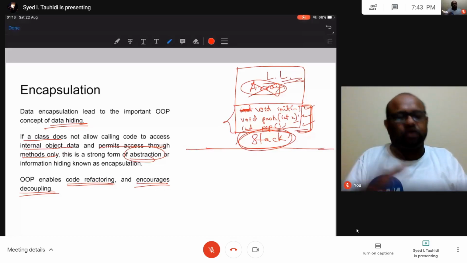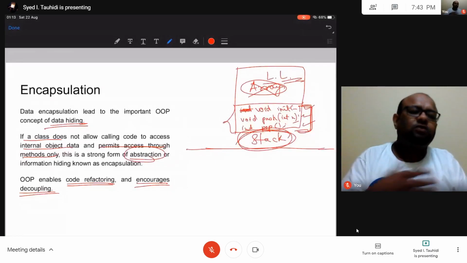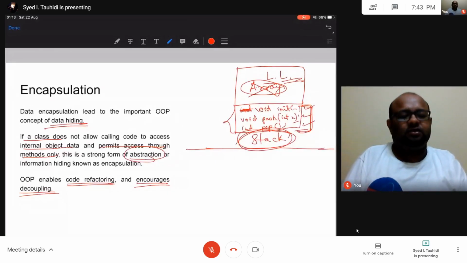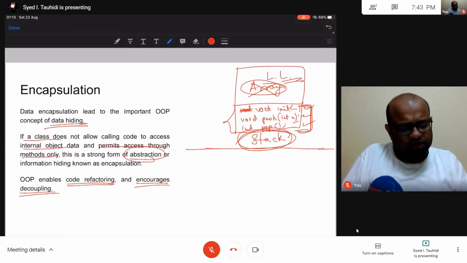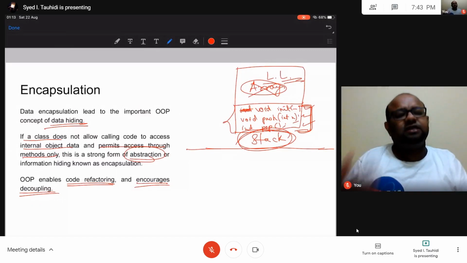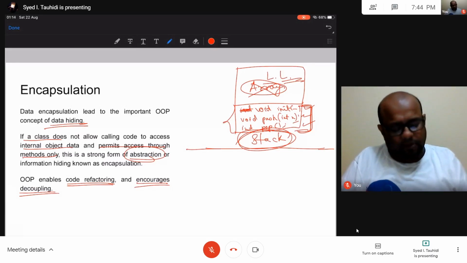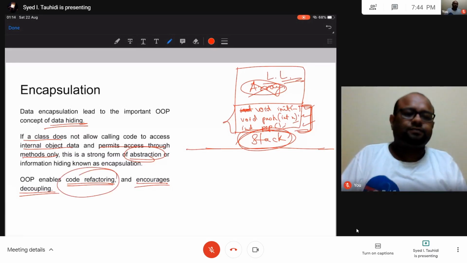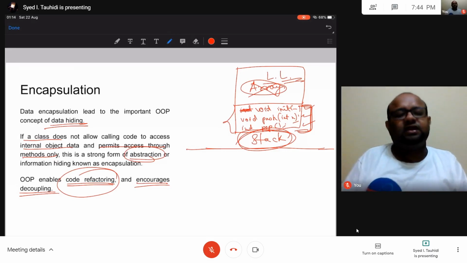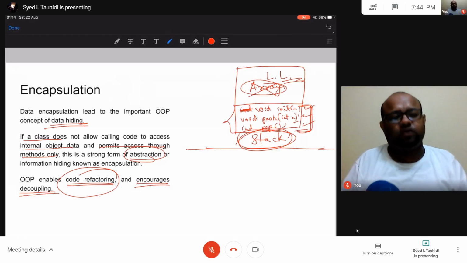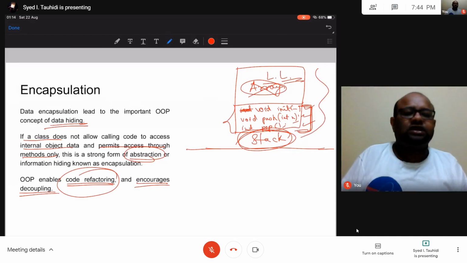So the code that uses this class can use this new class without any effect. Everything is going to stay the same from the perspective of code outside this class. So this gives us better ways to refactor our code, to rewrite our code and to write new code without affecting the rest of the code in the larger program. We can change things inside the class without affecting code outside the class.